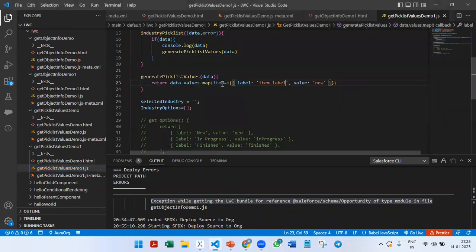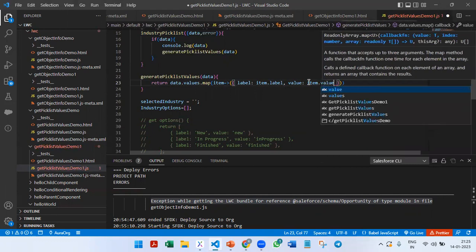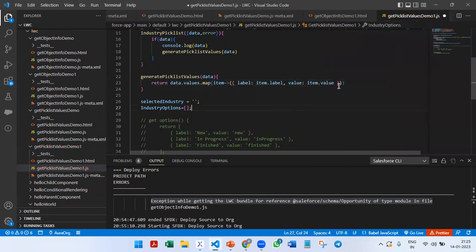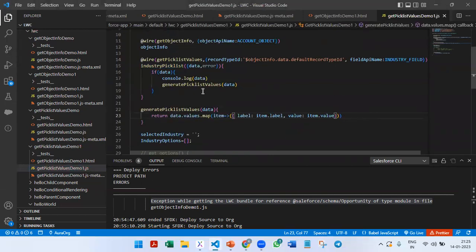So each item I'm going to transform as item.label. This single quote is not required here. Similarly, this particular value I'm going to store as item.value. So this generatePicklistValues method will take all the data and transform it in map format, so item.label and item.value will be stored.